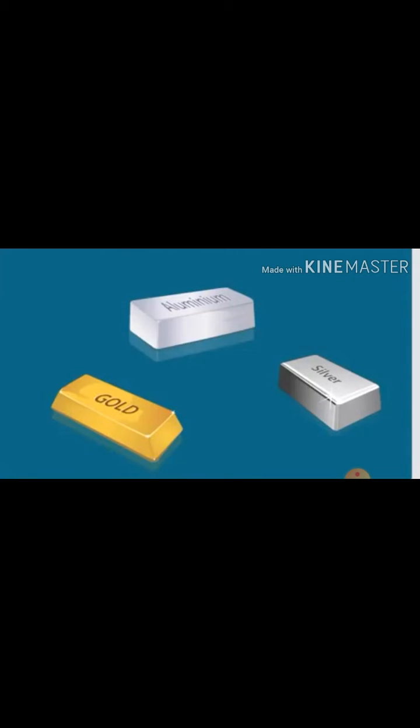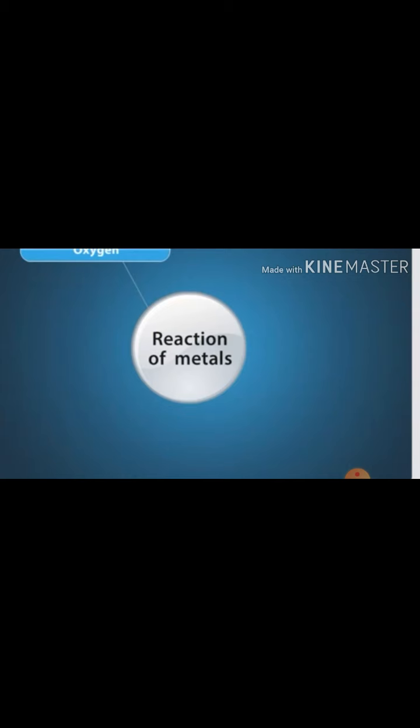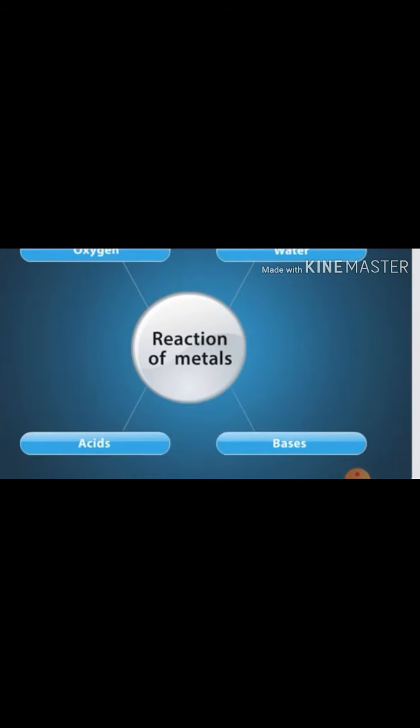We have been discussing the physical properties of metals. Now, you will learn about the chemical properties of metals. Here, we will discuss the reaction of metals with different elements like oxygen, water, acids and bases. First, the reaction of metal with oxygen.